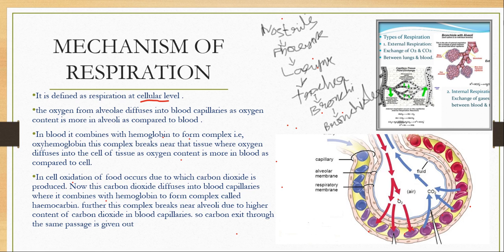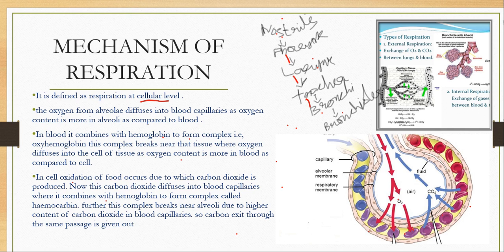When a person inhales, the oxygen enters through the nostrils, from the nostrils to the nasal passage, from the nasal passage to the pharynx, pharynx to larynx, larynx to trachea. This trachea is made up of cartilaginous tissue, which helps prevent the trachea from collapsing in the absence of air.